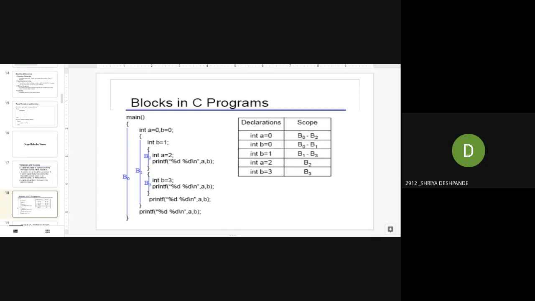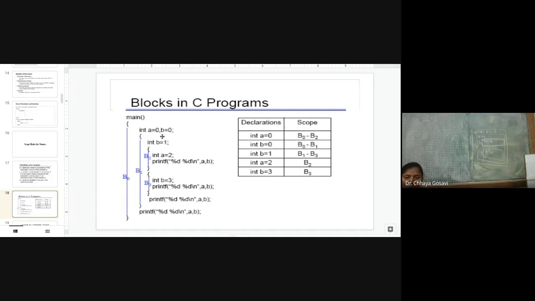Yes, it is 1. 1 is a non-local variable. A is equal to 2 is a local variable. Variables which are declared in main become global variables to all these blocks. Now how to read this table? So int a is equal to 0. This definition, value of a is equal to 0, is available.